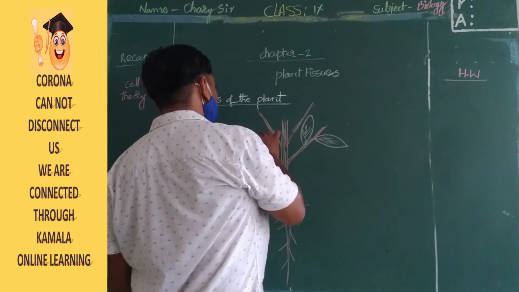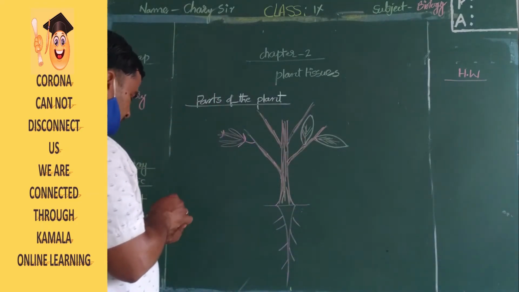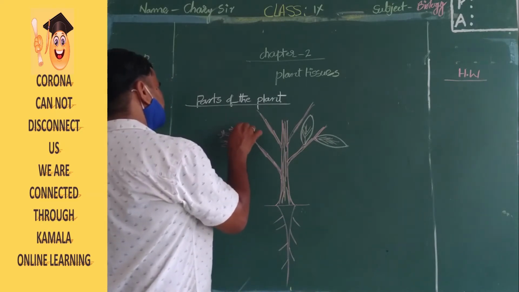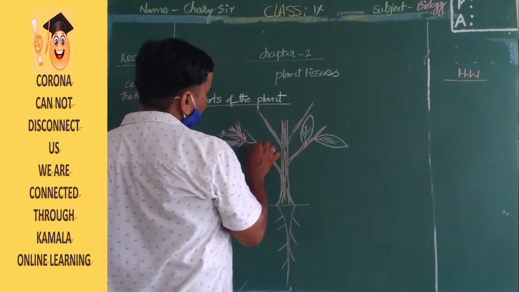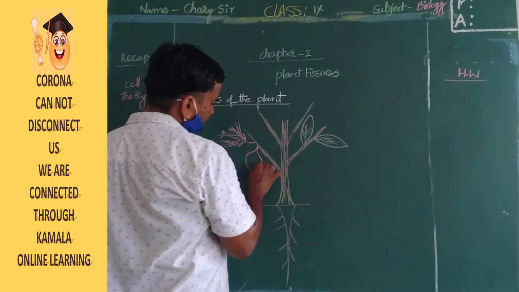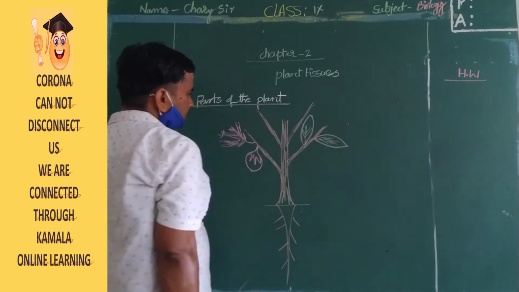Stem and branches are which color? They are brown. And flowers can be pink, otherwise different colors will be there. Not only that, we can see fruits also.